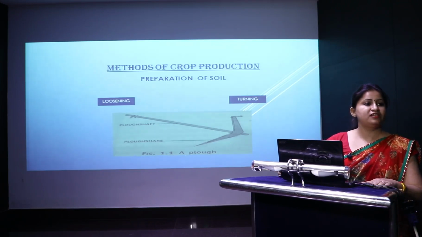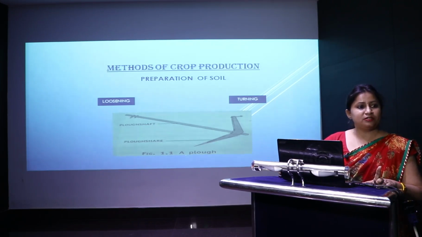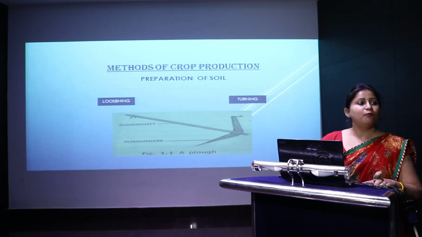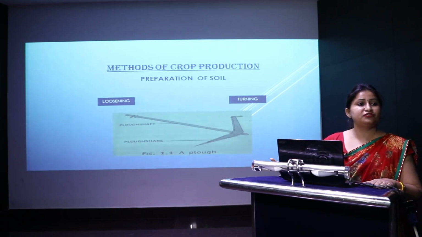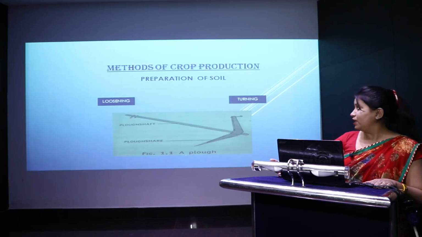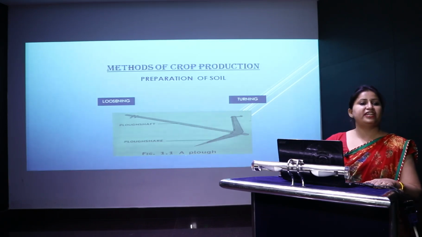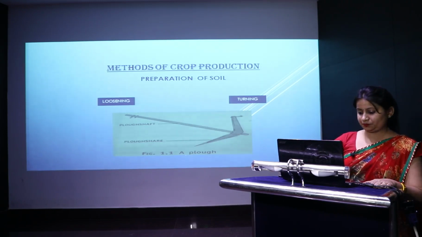For preparation of soil, there are two steps. First is loosening and the second one is turning. Both the steps are very important as they help to increase the nutrients, as they help to increase the fertility of the soil. But how do they increase the fertility of the soil? They allow the roots to penetrate deep inside the soil, and once the roots penetrate deep inside the soil, they can breathe very well. Next, they are very important for the earthworms also, which provide nutrients to the soil. This preparation of soil can be done by an implement which is known as a plow.